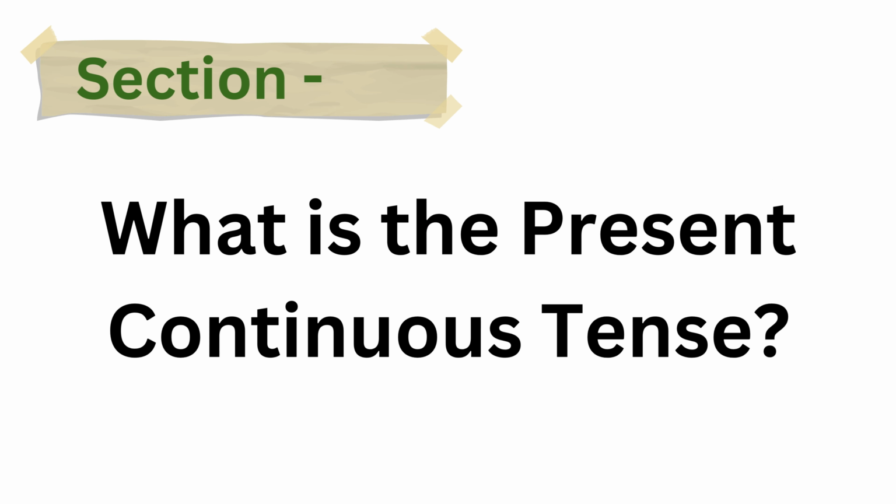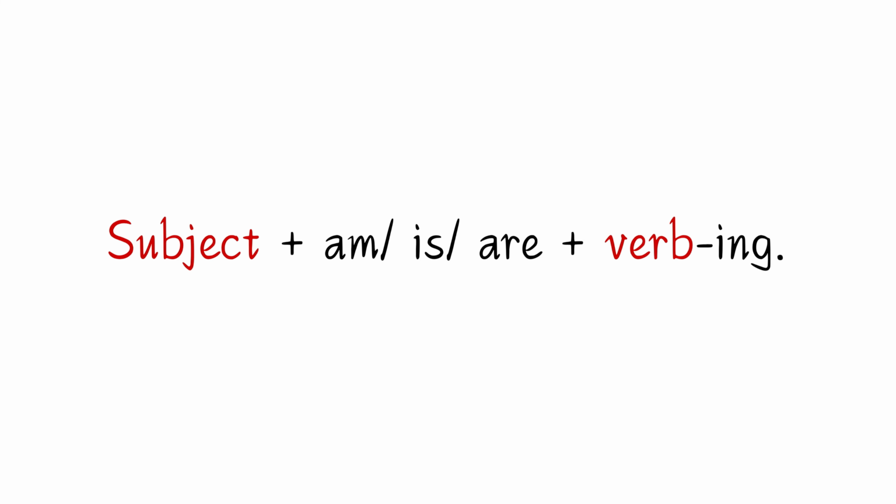Section 1. What is the present continuous tense? The present continuous tense is used to talk about actions that are happening right now or things that are happening around this time. It's a tense that shows an action is in progress at the moment of speaking. To form the present continuous, we use this simple structure. Subject plus am, is, are plus verb-ing. Let me break it down for you with a few examples.